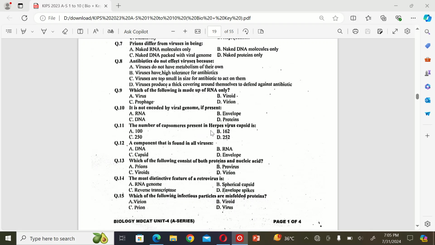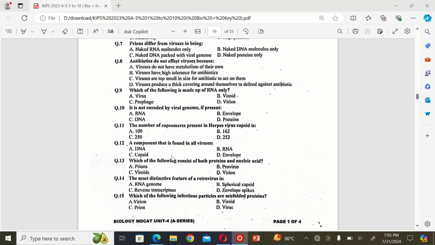The next MCQ is: the number of capsomers present in herpes virus capsid is A. 100, B. 162, C. 220, and D. 252. So the correct option is B. 162.